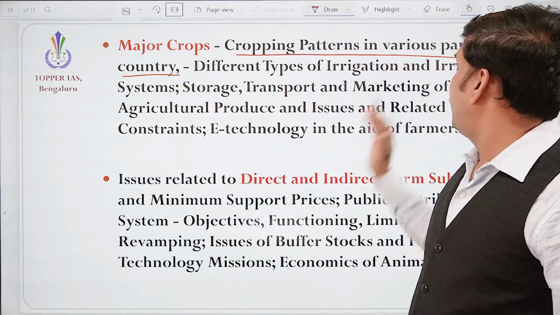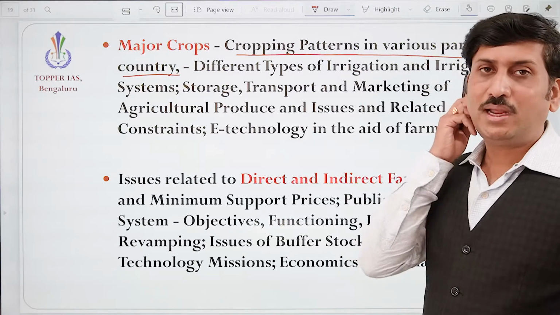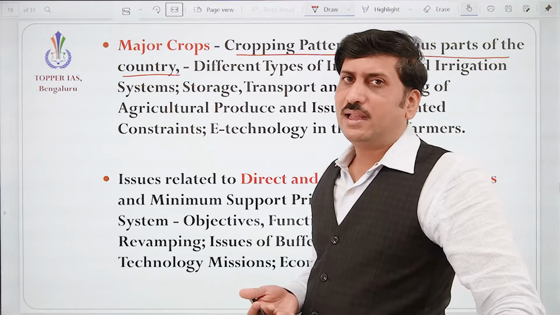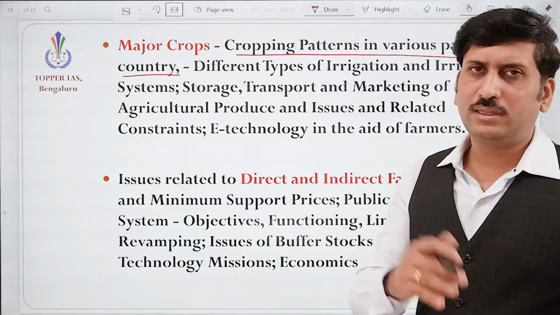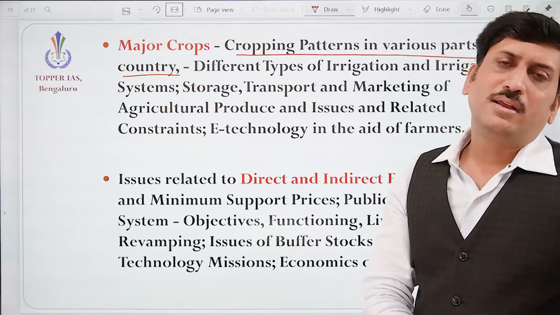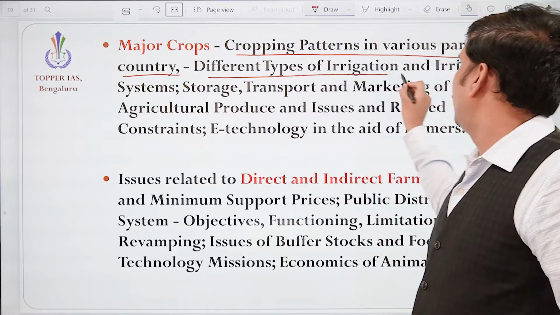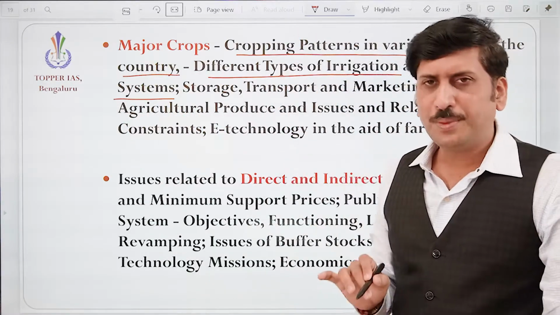So we need to understand in which part of the country what type of cropping is done, whether it is creating any problem, or whether technological advancements or research are going to help it better. Then the different types of irrigation and irrigation systems.